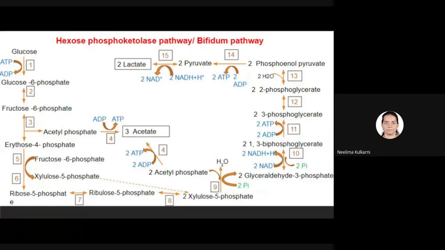So amino acids can be converted to either alpha ketoglutarate or aspartate, or some can be converted to succinyl coenzyme A. Some amino acids are converted to phosphoenol pyruvate or pyruvate. This is how these amino acids will be metabolized by bacteria.